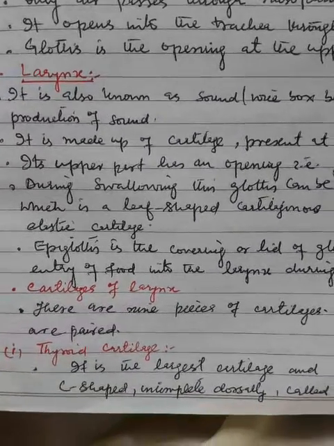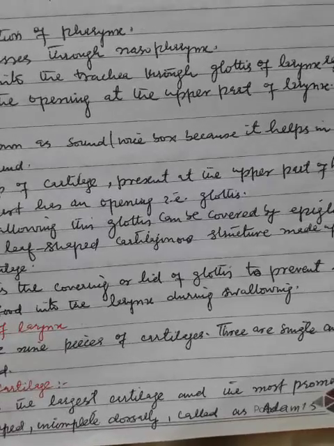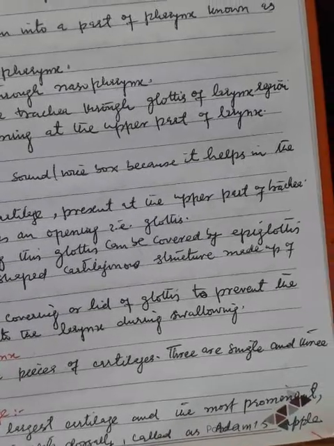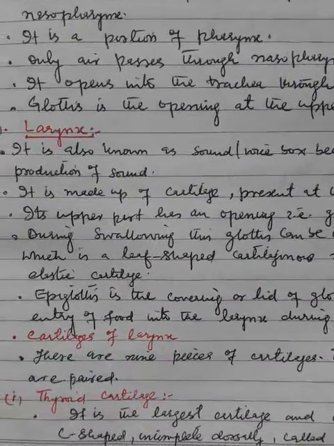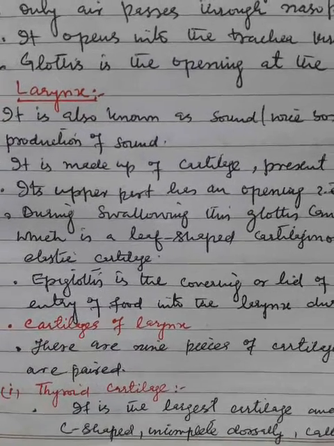Cartilages of the larynx. There are 9 pieces of cartilage, 3 are single and 3 are paired. Now the first cartilage, that is thyroid cartilage.